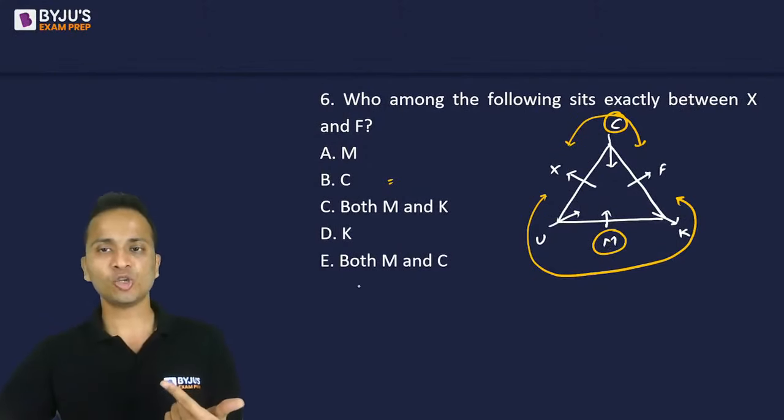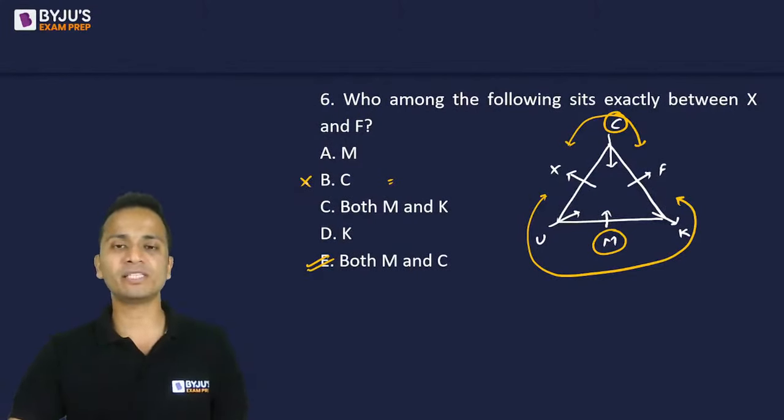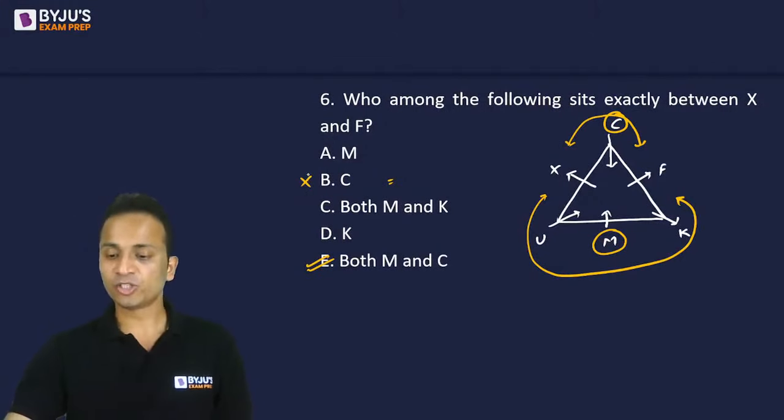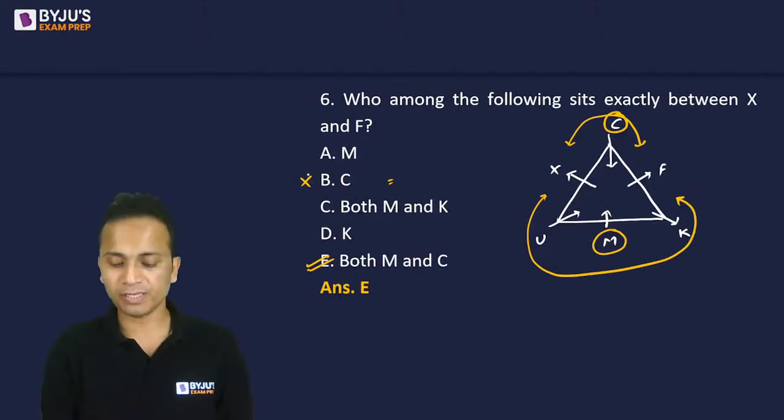All right. So the correct answer should be option E and not option B. So you have to be very careful while dealing with this type of questions. All right. So there are a few students who have given a correct answer. So answer should be option E and not option B.